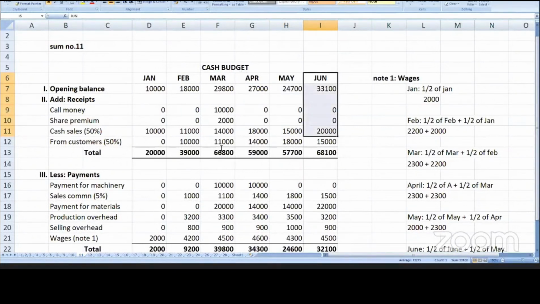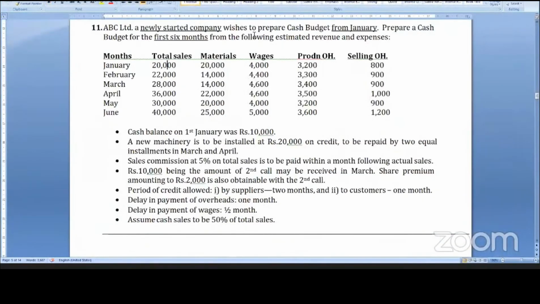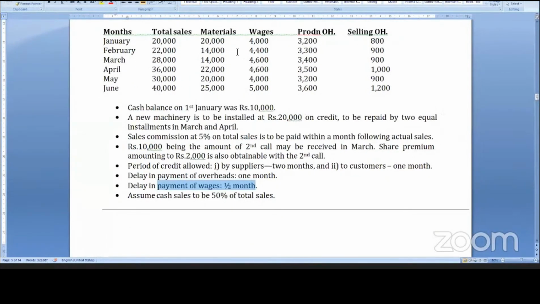So that is the first adjustment; now the second adjustment. Wages have a half month delay, same as manufacturing expenses. January you will pay half, and the other half you will pay in February. In February, half of February plus half of January. Then March, half of March and half of February. April, half of April and half of March. May, half of May and half of April. June, half of June plus half of May. And thereby you can complete this sum.